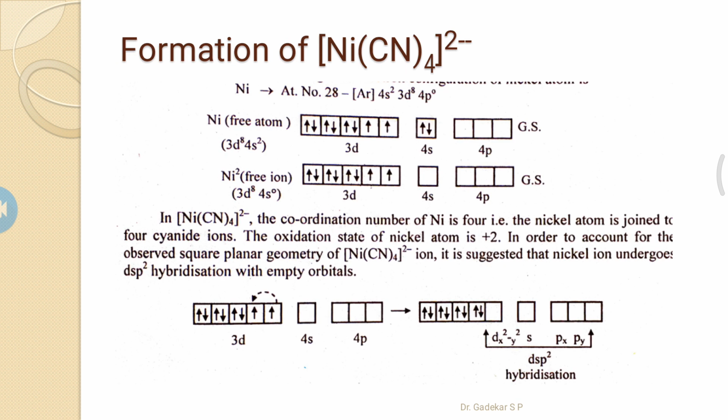Consider the example of the nickel tetracyano complex 2 minus.